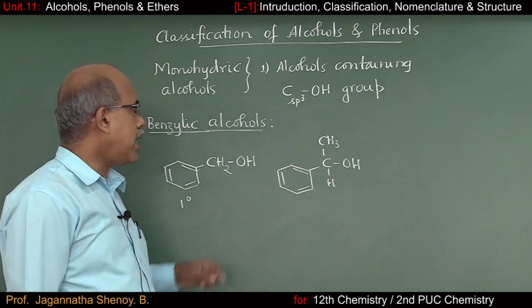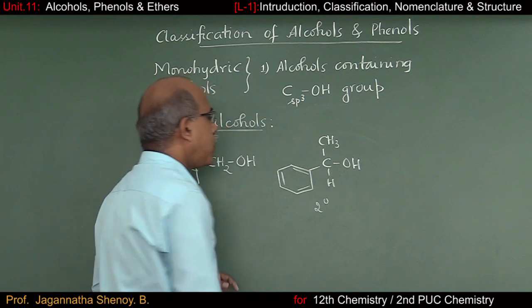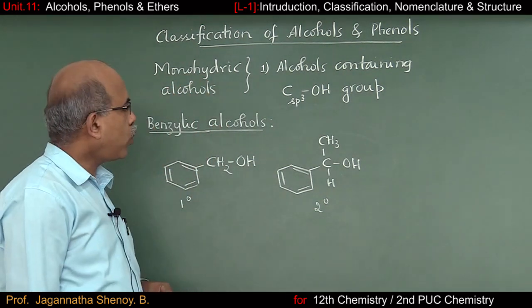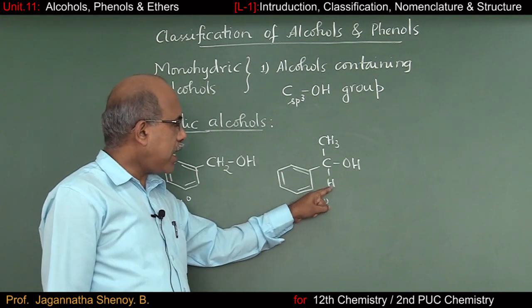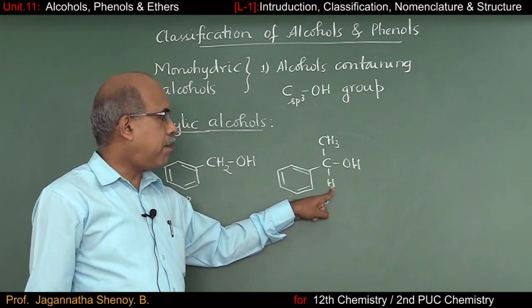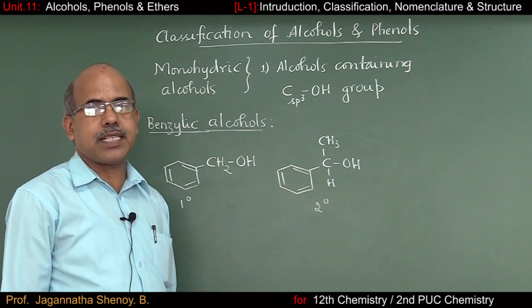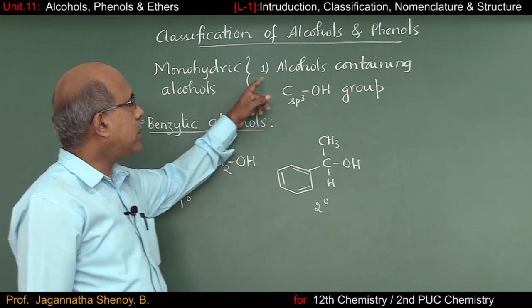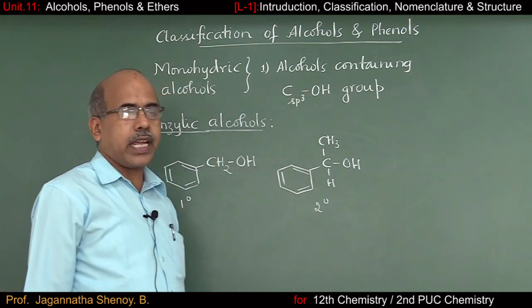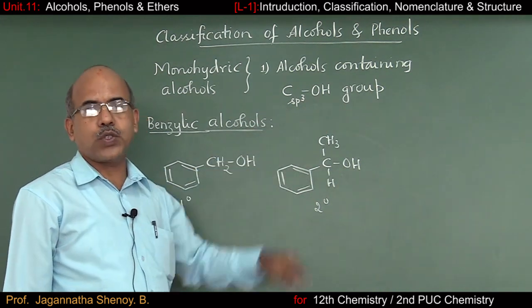That's why this comes under a secondary benzylic alcohol. So how to have a tertiary benzylic alcohol? If we replace even this hydrogen atom by some side chain, we are going to get a tertiary benzylic alcohol. So this is the classification of alcohols containing an sp3 hybridized carbon bearing the OH group.